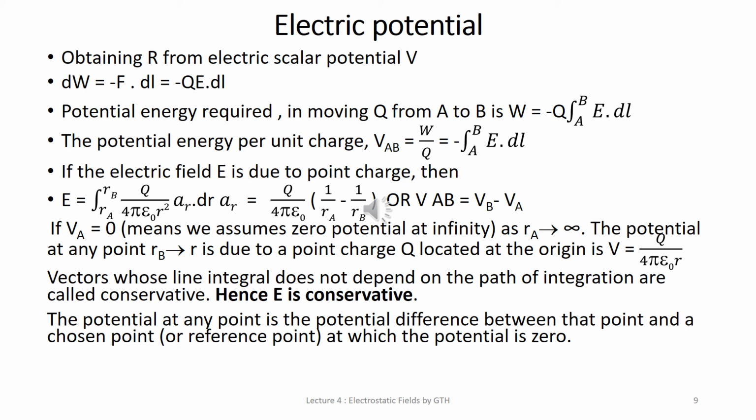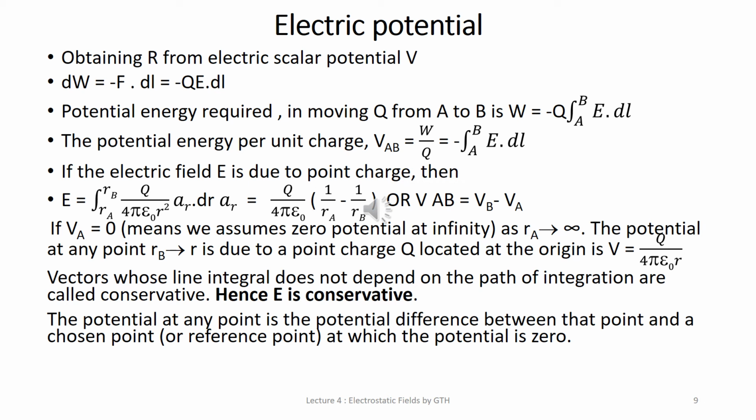AR is the radial distance, dr AR, that is substituted for dl, that is equal to q upon 4 pi epsilon 0, and after solving the integration we'll get 1 by RA minus 1 by RB, or VAB is equal to VB minus VA. If VA is equal to 0, so generally when it is a potential difference VAB, we consider that the potential at an infinite point is equal to 0. So VA will become 0, as we consider a point at infinity, that is VA is equal to 0.